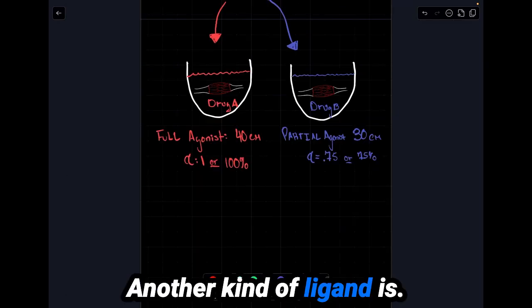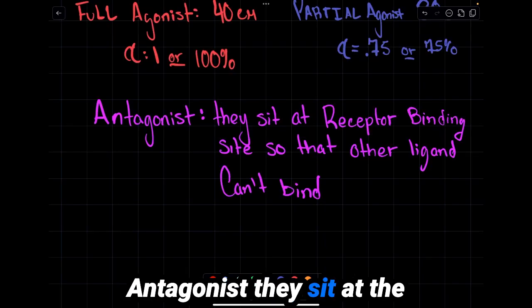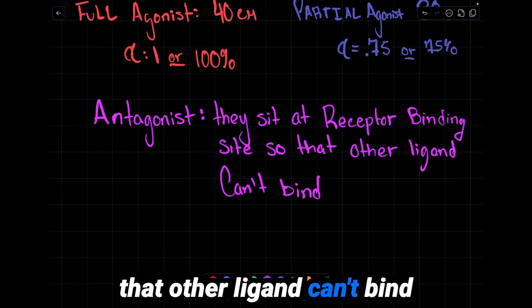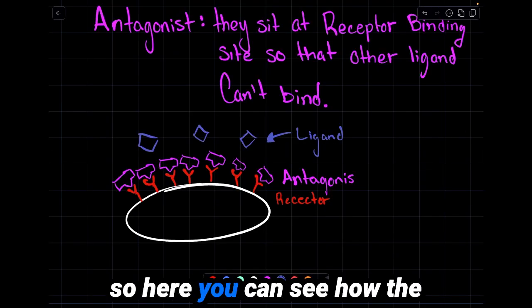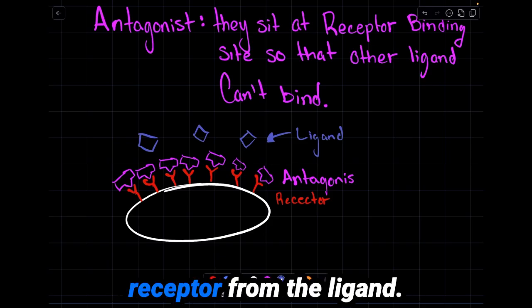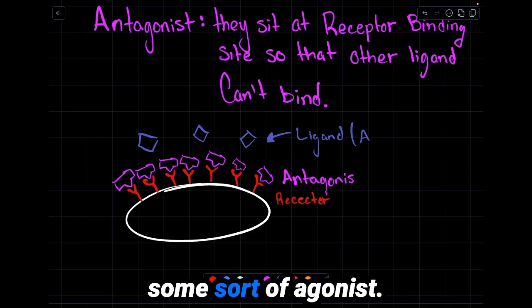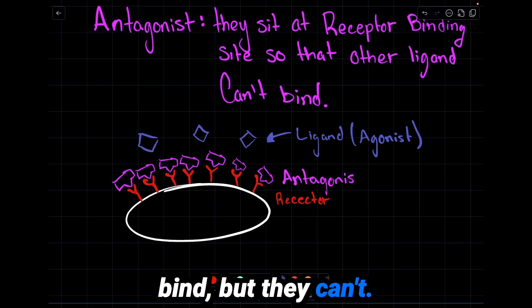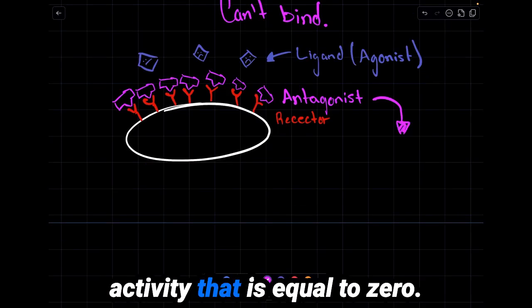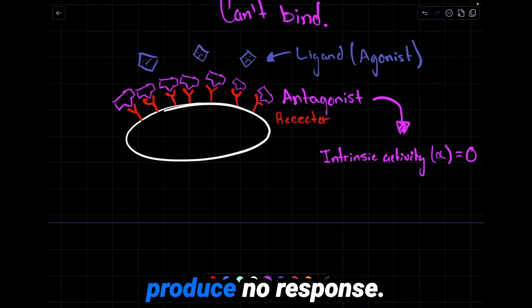Another kind of ligand is antagonists. They sit at the receptor binding site so that other ligands can't bind. So here you can see how the antagonist is blocking the receptor from the ligand, most commonly some sort of agonist. These guys want to bind, but they can't. Antagonists have an intrinsic activity that is equal to 0. This means they produce no response.